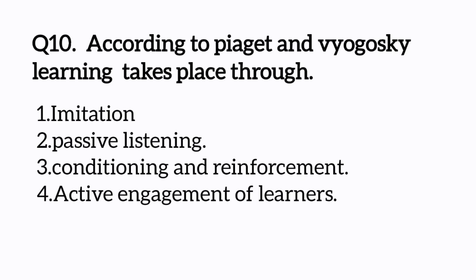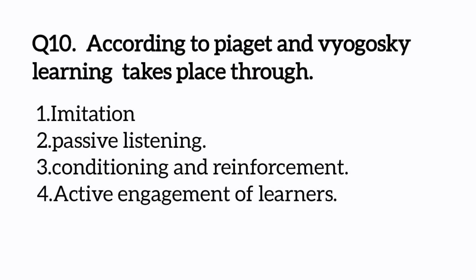Question number 10. According to Piaget and Vygotsky, learning takes place through: imitation, passive listening, conditioning and reinforcement, active engagement of learners. According to Piaget, learners construct knowledge and understanding on their own, and they are always active and independent, not dependent and passive.